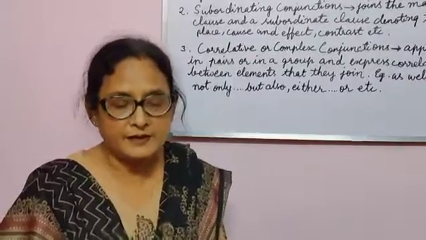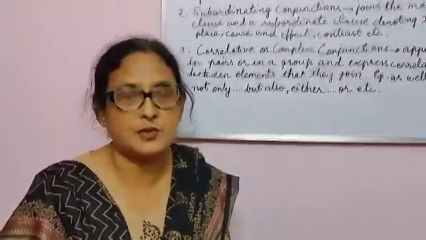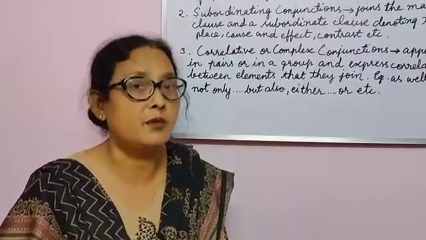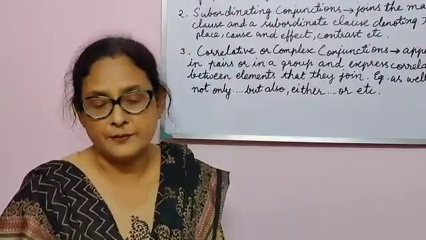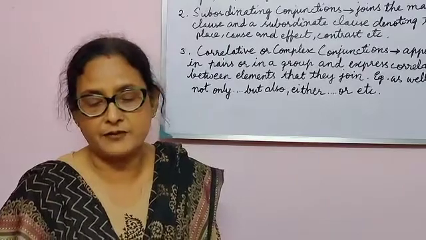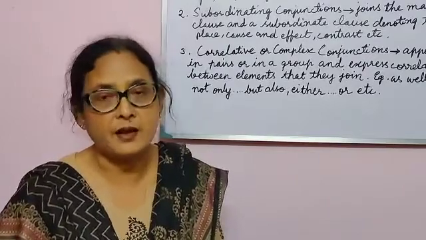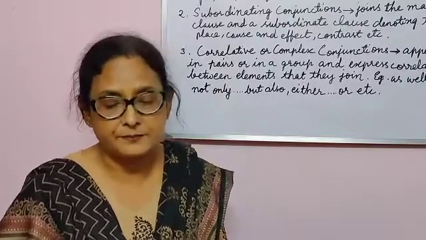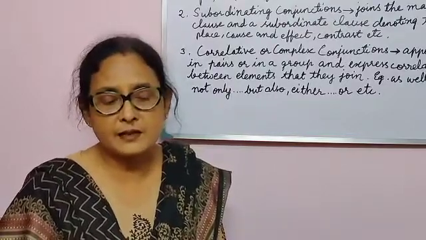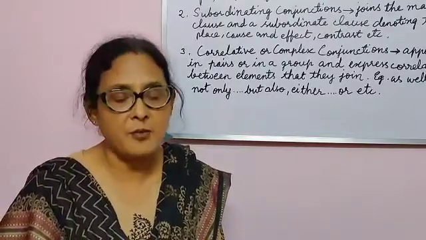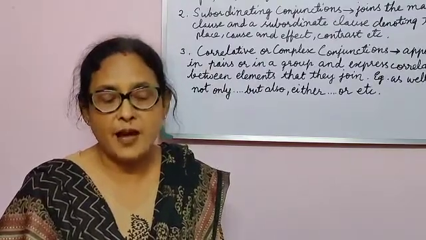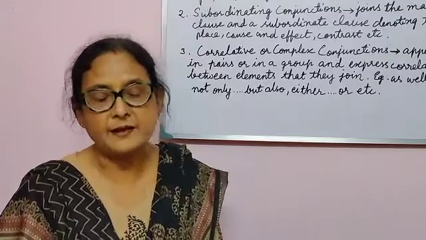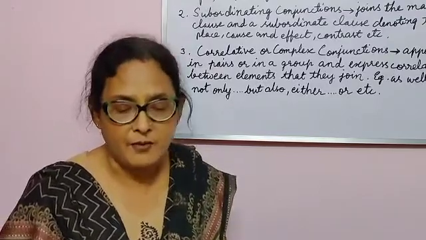Now the next type is denoting purpose. And for purpose you have the words so and so that. We are rehearsing hard so that we can win the prize. So here the purpose is denoted by so or so that. And the last type that you have denotes place, using where and wherever. I cannot recall where I left my car keys. So here you have where and wherever.